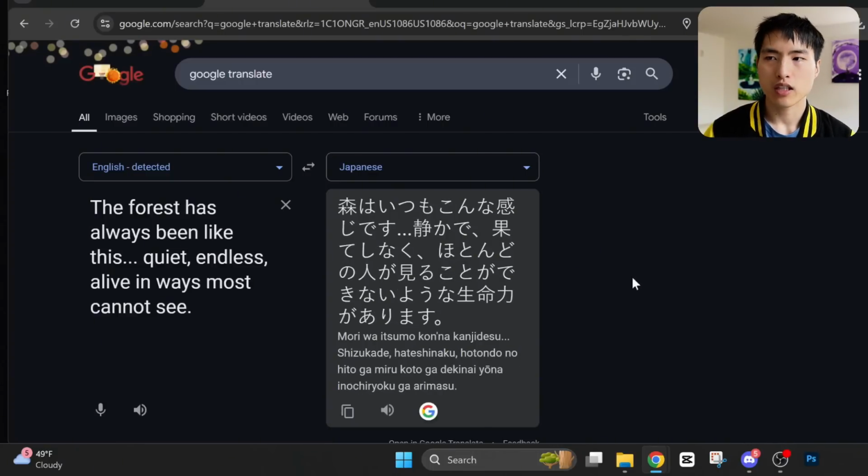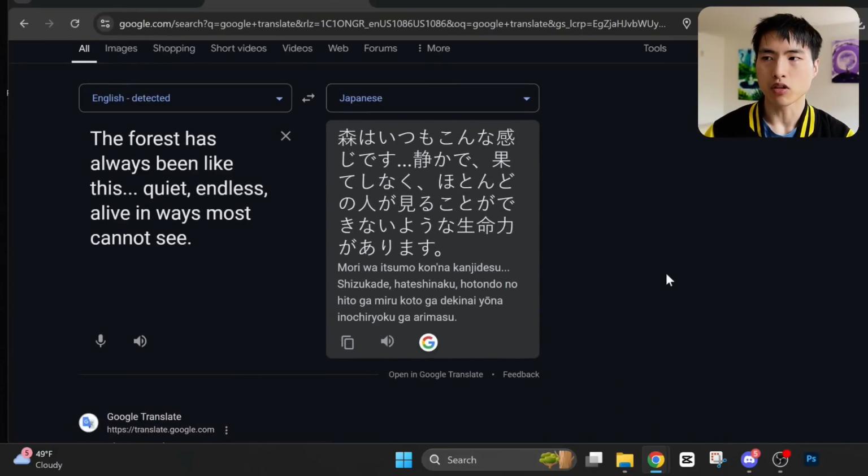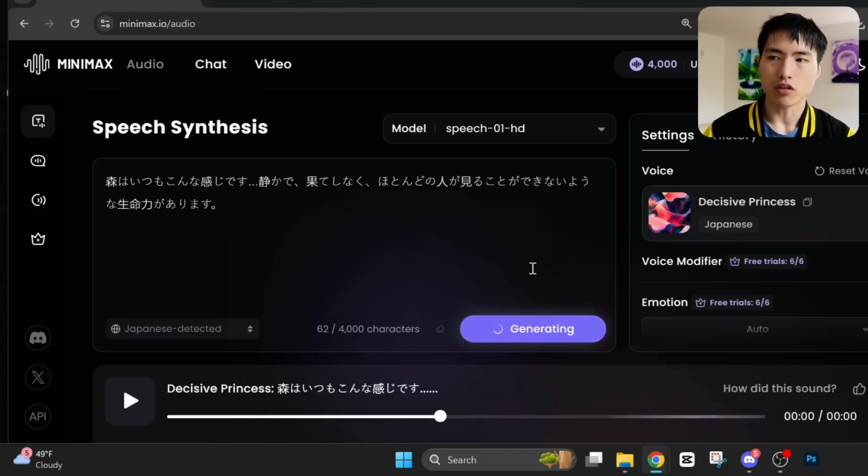Then I use Google Translate to create the Japanese text for my voiceover. So let's copy these lines over and paste them into the audio generator. And we've got the AI voice actor for our story.